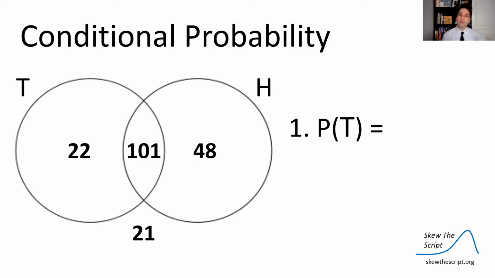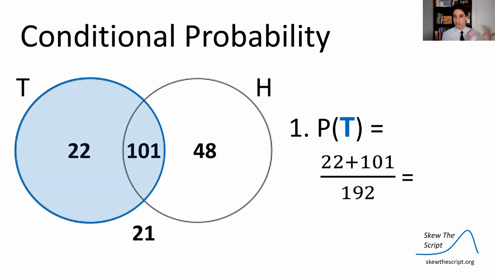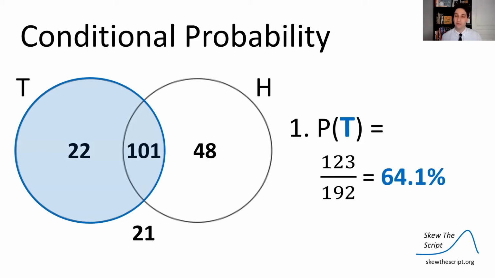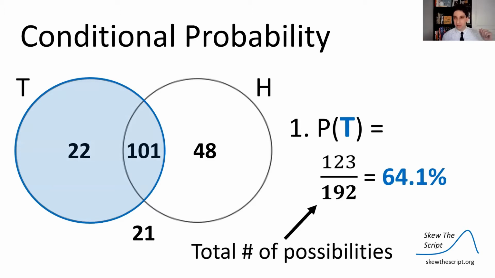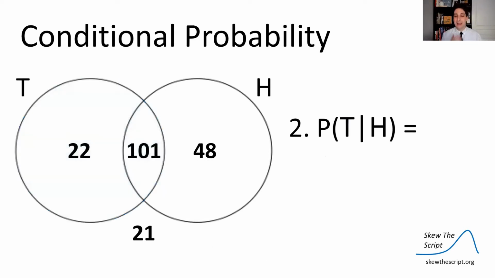So let's find the probability of selecting a tall man from the data set. We find the whole circle and get all the tall people, the people who are tall but not high income and people who are both, add them up, and divide by the total sample size, 192. We get 64.1%. When we're getting these general probabilities, we usually divide by the total number of possibilities, and in this case that's 192. We're selecting from all the men in the data set.